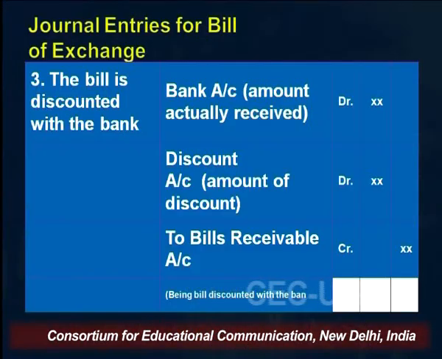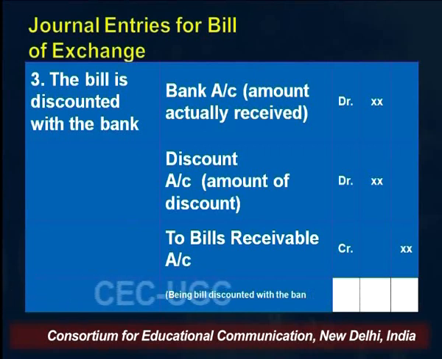Moving forward, the next possibility is this: the bill is discounted with the bank. So if we have got our bill discounted, what will happen? Just think about it. Certainly we will receive money, right? So my bank account would be up, my bank balance would be up.